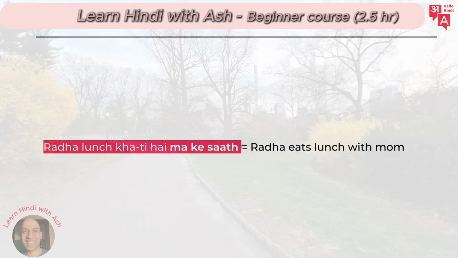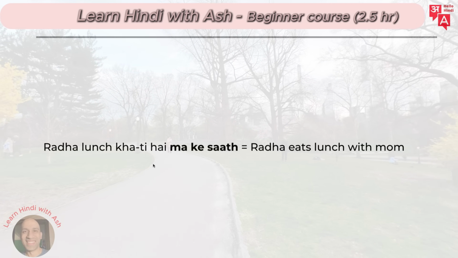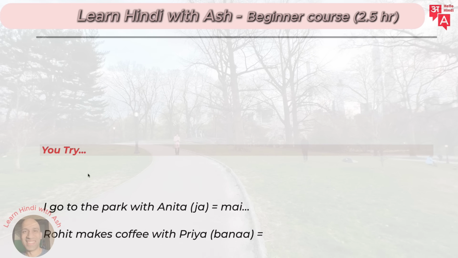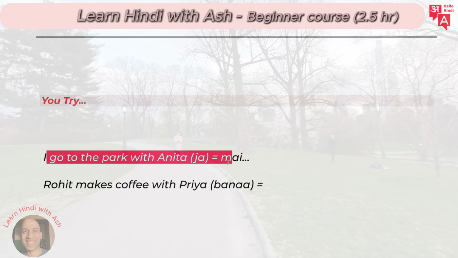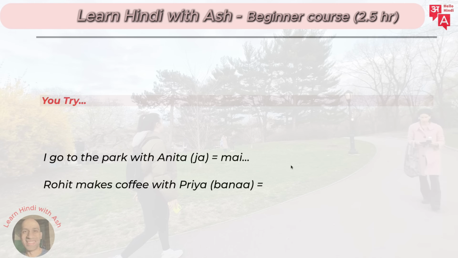Radha lunch खाती है माँ के साथ. Radha eats lunch with mom. Radha lunch खाती है माँ के साथ, right? All right. Now you tried. I go to the park with Anita. How can you say this one? How can you say it?